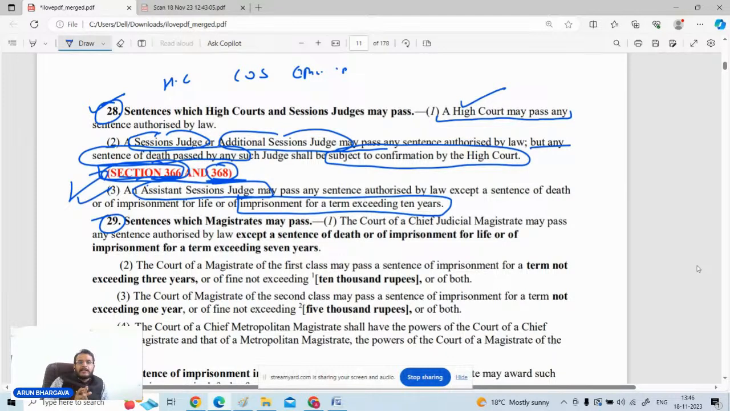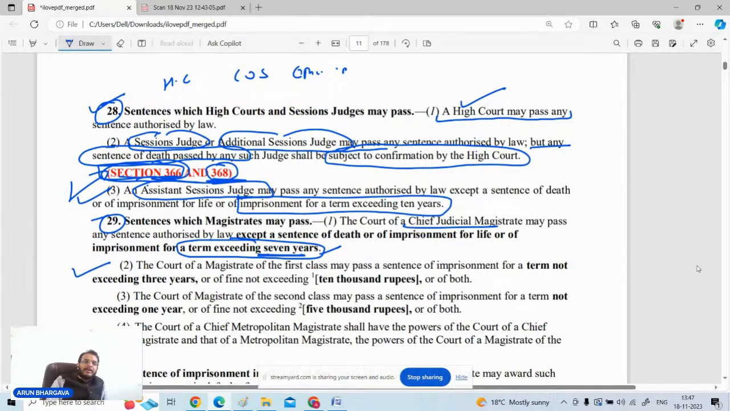Now the next point is what are the powers of the chief judicial magistrate first class, as well as the judicial magistrate second class. With respect to the chief judicial magistrate, the maximum imprisonment which can be inflicted by the CJM is 7 years. Beyond 7 years, he cannot go. It is written that the court of CJM may pass any sentence authorized by law except a sentence of death or imprisonment for life or imprisonment for a term exceeding 7 years. Beyond 7 years, he cannot go.